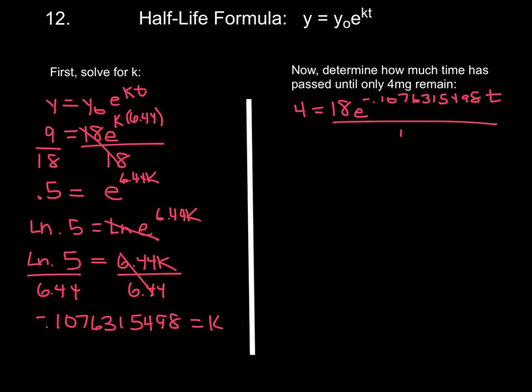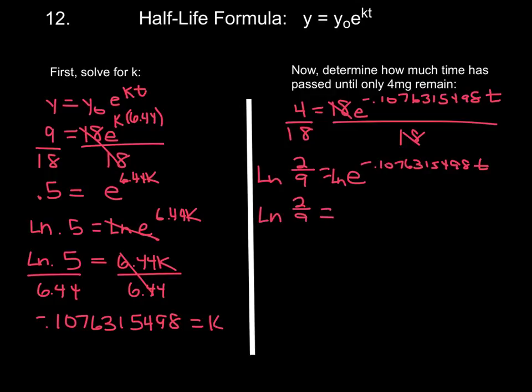All right, so let's just solve really the same way. Divide both sides by 18. 4/18 simplifies to 2/9. I'm going to leave it as a fraction because as a decimal it just keeps repeating. So these 18s cancel off and it leaves us with e to the power that we have here. Now again, we know to get rid of an e, we would put ln in front of both sides of the equation. I'm actually just going to squeeze it in right here and here to save some room. So that leaves us with ln of 2/9 equals, these cancel, so I'm left with negative this whole big decimal times t. And to get t by itself, just divide both sides by this decimal.